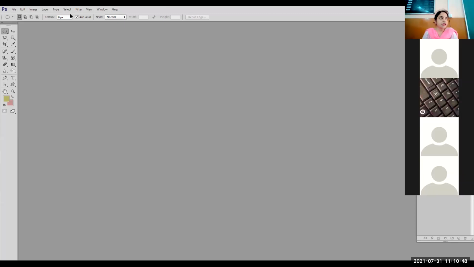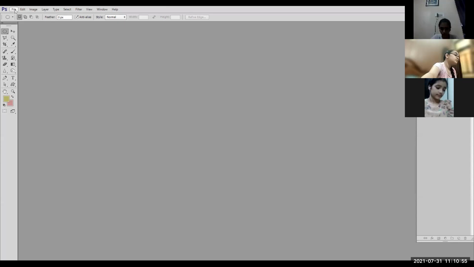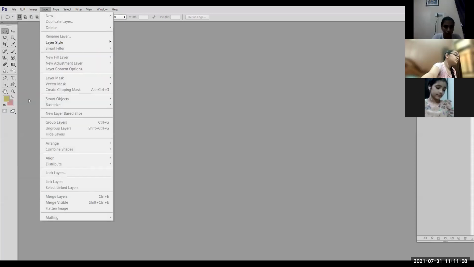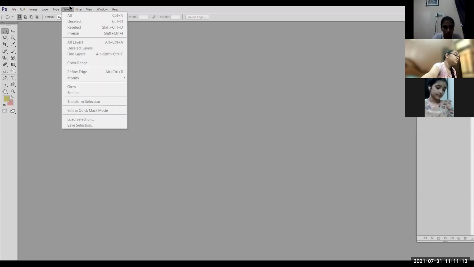This is your text menu, or you can also say it is a menu bar. Text menu will display a list of menus: File, Edit, Image. All these are the pull down menus. You can click on any menu, it will show you the options. You choose an option and it will go back. Again, we can click on the Layers menu. It will show me the options relating to the layers. I can click on the Select menu. It will show me the various options. All these menus have various options which can be used in Photoshop.